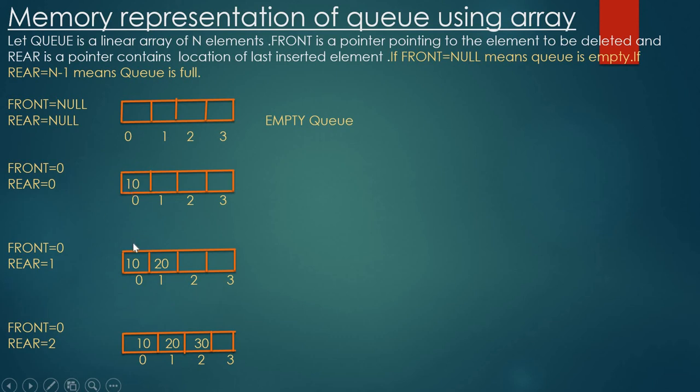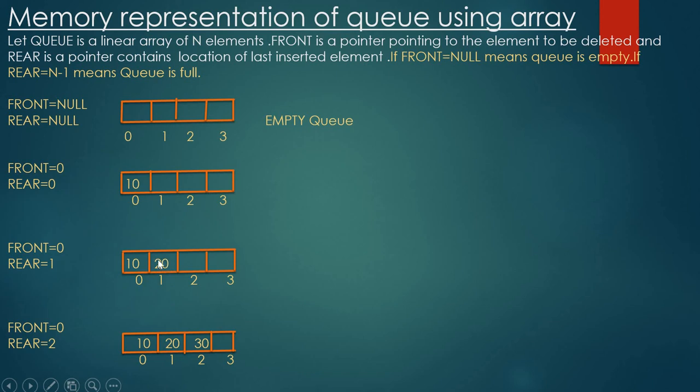Next, we insert one more element, 20. For inserting, which one do we need to increment? Rear. Currently rear is equal to 0. For inserting one more element, we increment the value of rear. See here, rear changes to 1, incremented by 1, and in that position we insert the value 20.